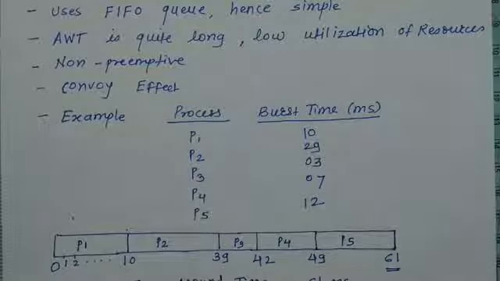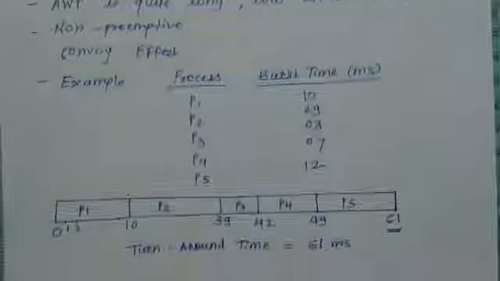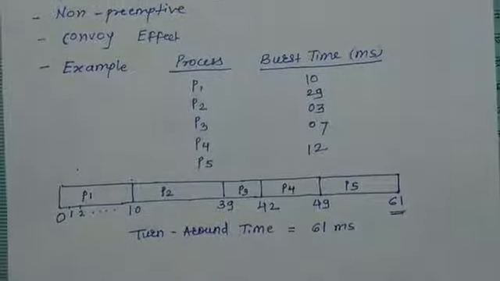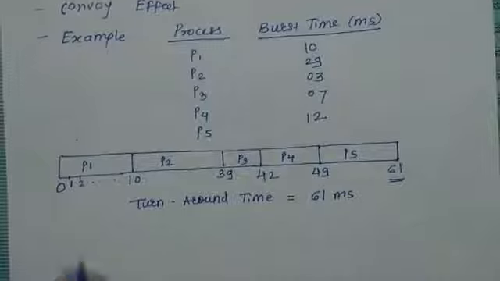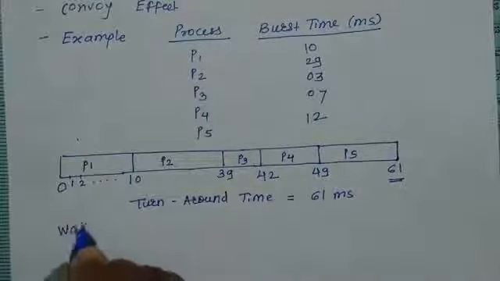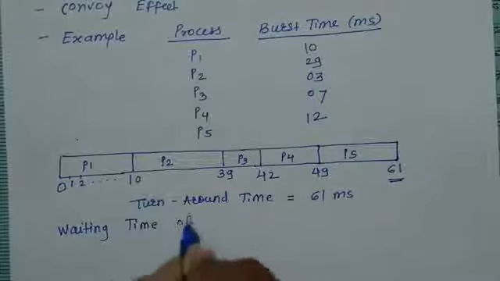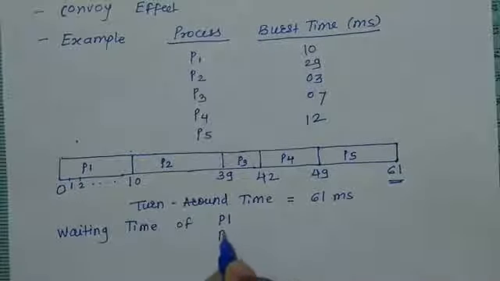Now next we will calculate the waiting time of each process. First we will calculate for P1, then P2, then P3, then P4, and then P5.